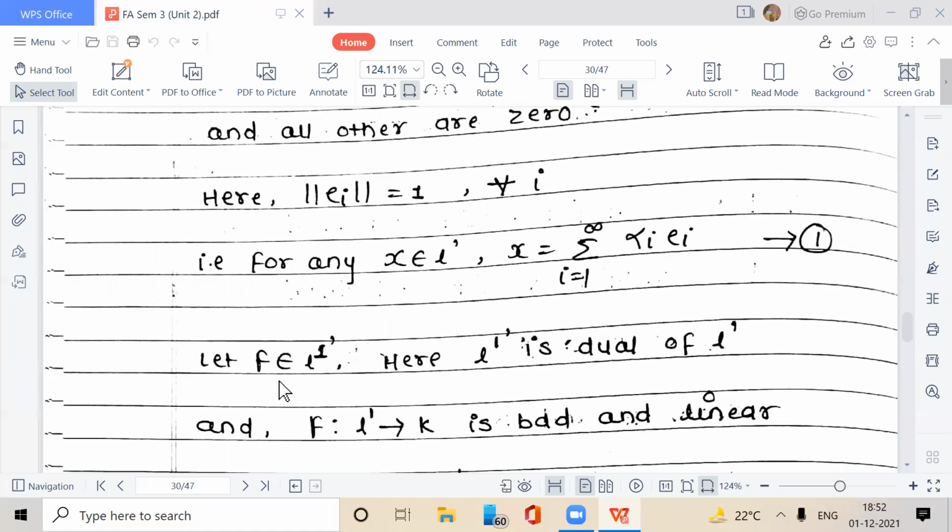x belongs to L1. Let f belong to L1', where L1' is the dual of L1. It contains bounded linear functionals. And f is a functional from L1 to K, bounded and linear.